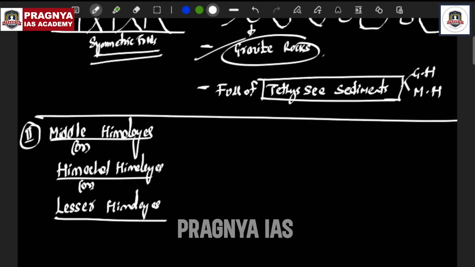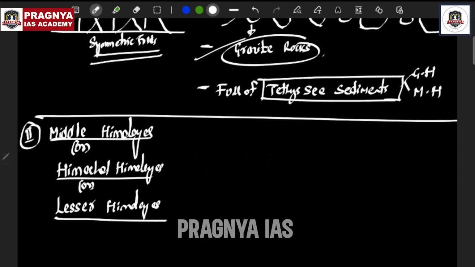Why are they called Middle Himalayas? Because if you see the arrangement of the Himalayas, first you have the Greater Himalayas, then you have the Middle Himalayas. Third, you have the Shivaliks or outer Himalayas. So that's why they are in the middle, between the greater and the outer. That's why Middle Himalayas. So names are important. Why they are using those names is also important. You have to understand that.